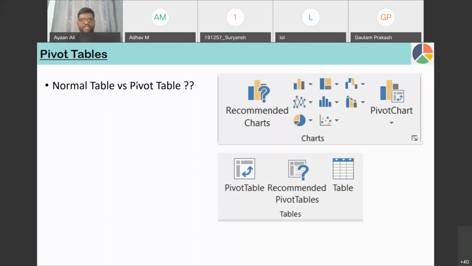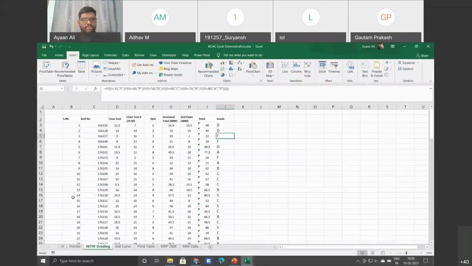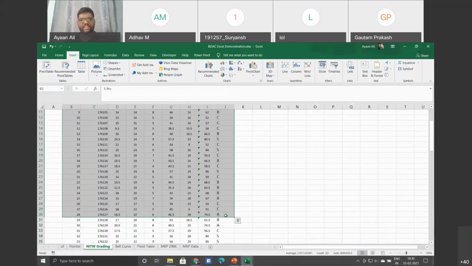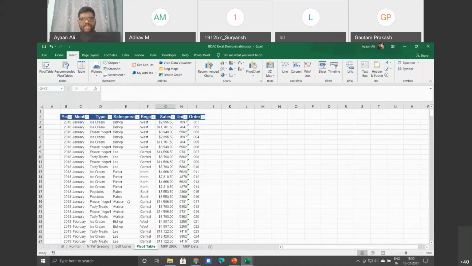The standard difference between a normal table and a pivot table is that with normal tables, you can't customize them. This is fixed, the data is given here, but a pivot table is something where you can customize the data. So I'll just show you what customization actually means. Now let me just remove the filters for this data.